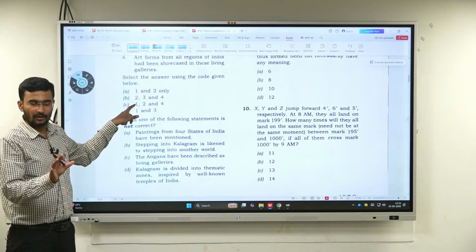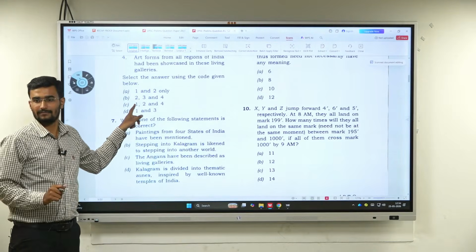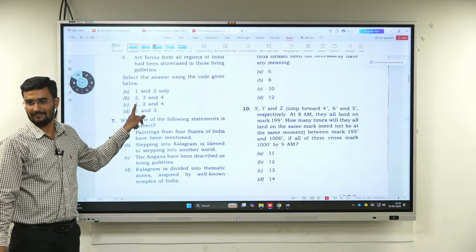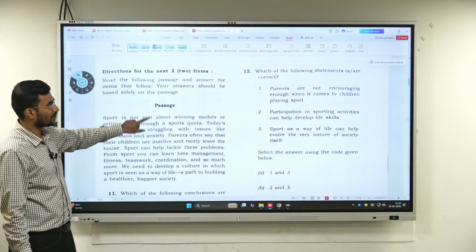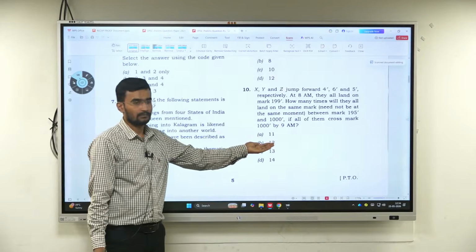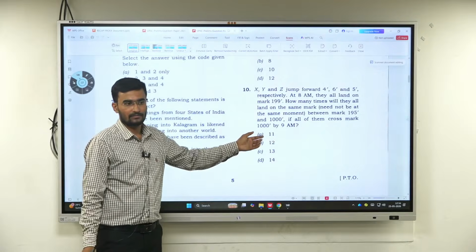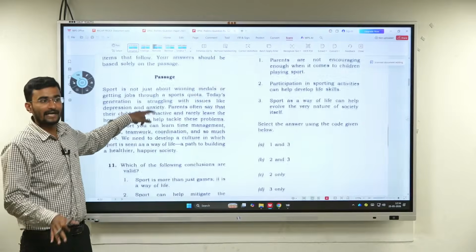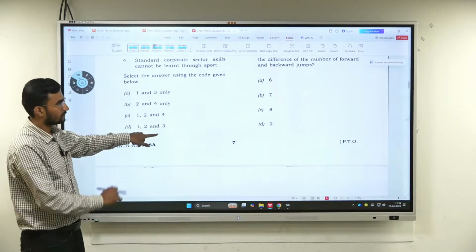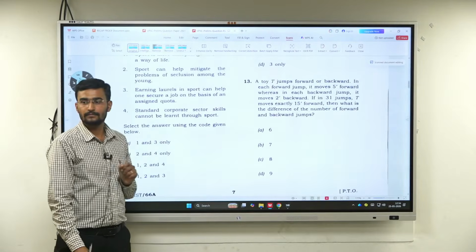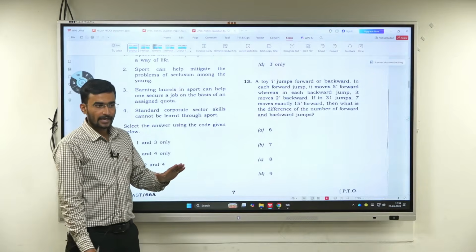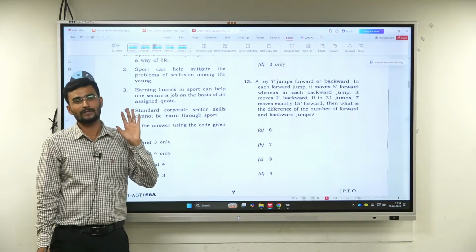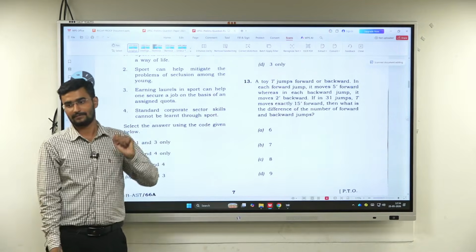But you should not think that paper 1 was tough so paper 2 will be easy. It is again moderate to tough, not very tough level. Understand this? Look, clock diagram, clock. Easier question on clock. They've also asked a question about dice, and about percentages. They've asked a question about sitting arrangements. These are direct questions, solvable. I'm not saying you will definitely get the right answer, but you can take a guess.